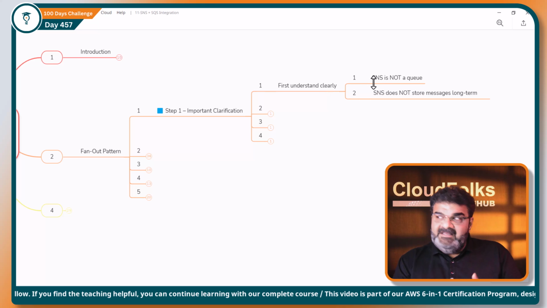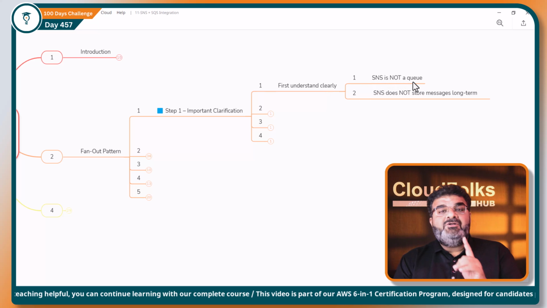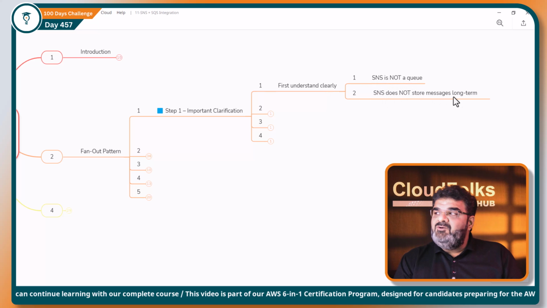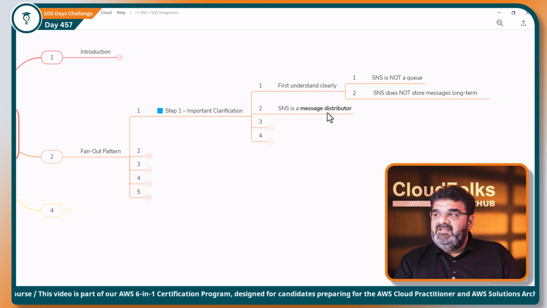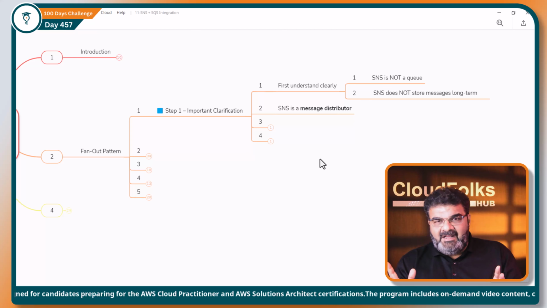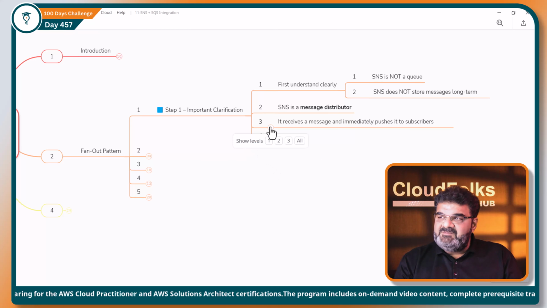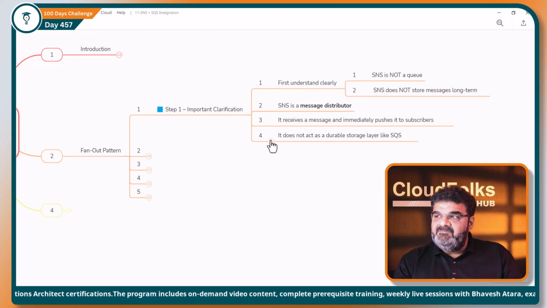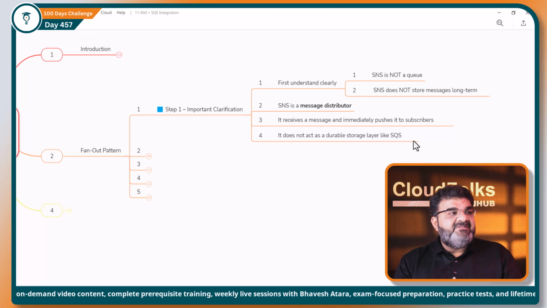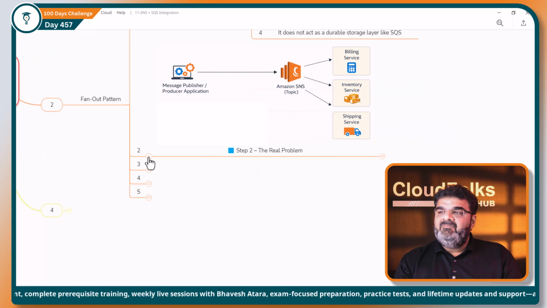First, understand clearly, SNS is not a queue. SNS does not store messages for the long term. SNS is a message distributor. As soon as the publisher sends a message, it is going to immediately broadcast these messages to multiple subscribers. It receives the message and immediately pushes it to the subscribers. It does not act as a durable storage layer like SQS, right?